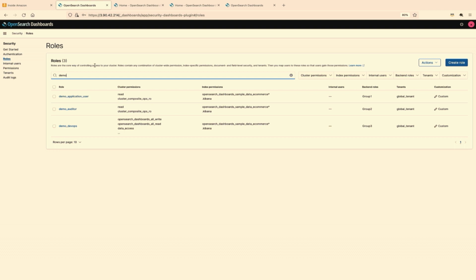Jimish spoke about the 3 personas: the application user, the external auditor, and the DevOps. So what roles do these three personas have? Here, the roles is a place where you actually map the role information to the cluster permission, index permission, and of course, any backend roles that are coming from Okta. So here, this is a concise view of what cluster permission they have, what index permission, and the backend roles captured from Okta.